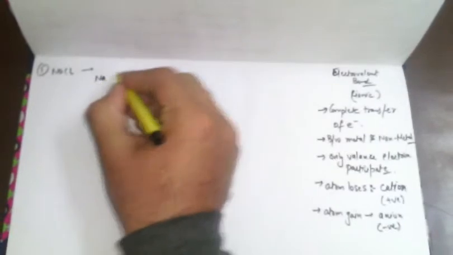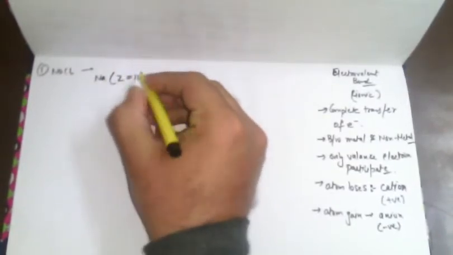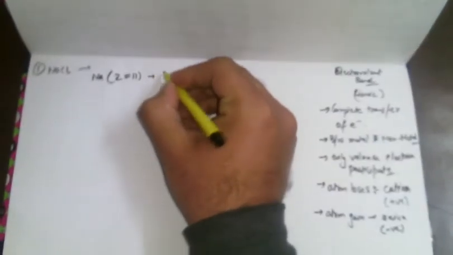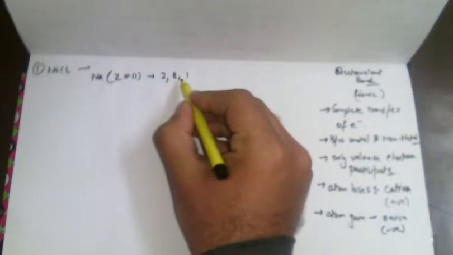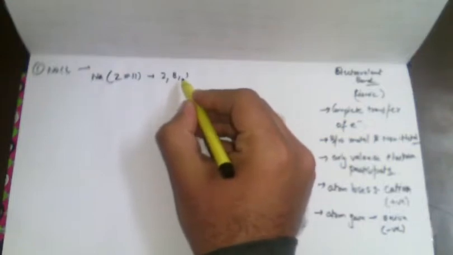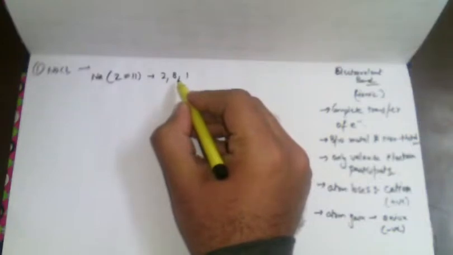Na is acting as a metal and chlorine is acting as a non-metal. When we talk about sodium, its atomic number is 11. By writing its configuration, 2, 8, 1, this type of configuration you already did in junior classes. This configuration was explained by the Neils Bohr atom model.